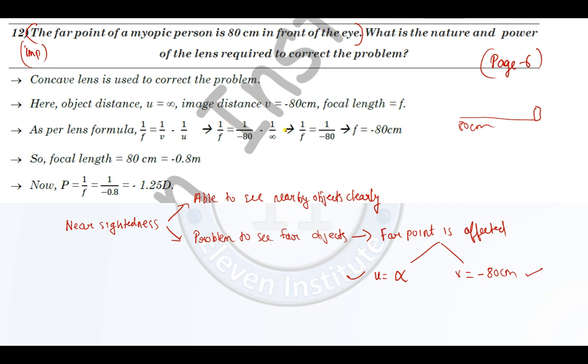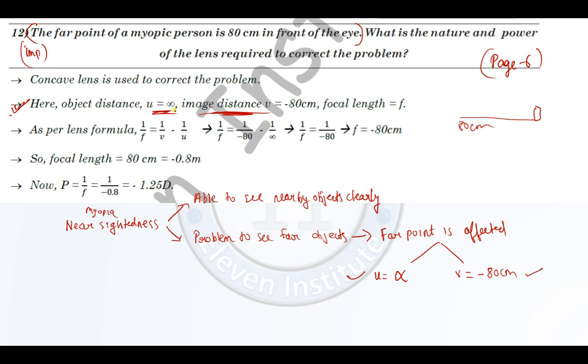Now this is very much easy. What is tough is this: you have to determine the value of u and v. That depends upon whether a person is suffering from myopia or hypermetropia. Because whenever a person is suffering from myopia or nearsightedness, his far point is affected. In case of hypermetropia, the near point will be affected and you have to assume the values like that. I think this is clear to you.